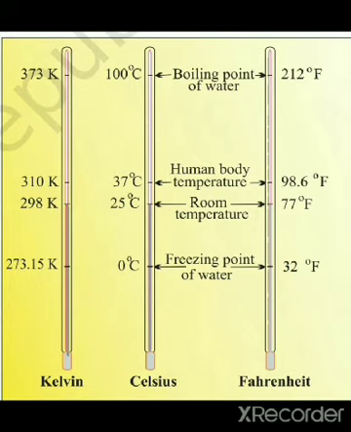Human body temperature is 37 degrees Celsius or it is equal to 98.6 degree Fahrenheit. Room temperature is 25 degrees Celsius and in the Kelvin scale it will be equal to 298 Kelvin. In chemistry, it is most important that you know that 25 degrees Celsius is taken as the room temperature, which is equal to 298 Kelvin.